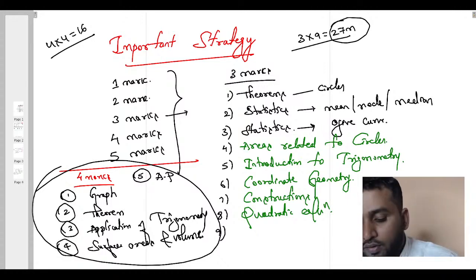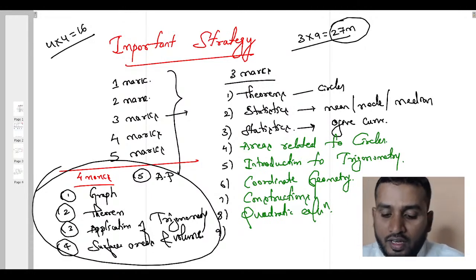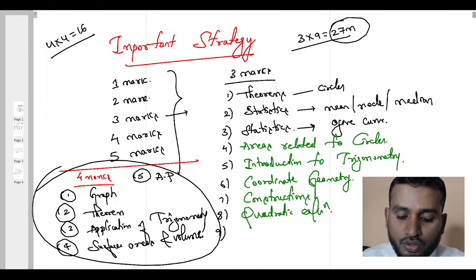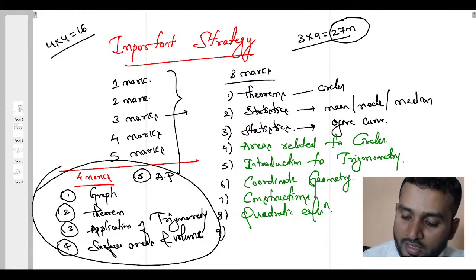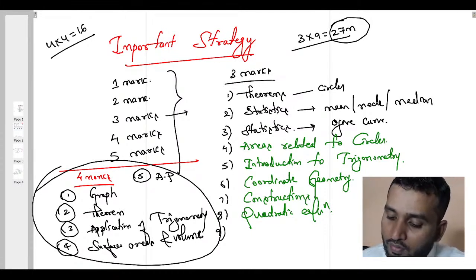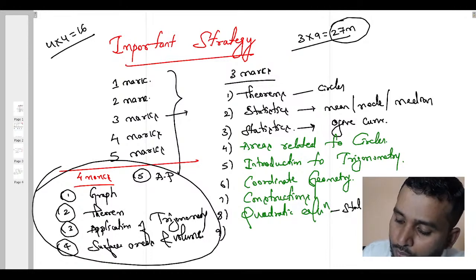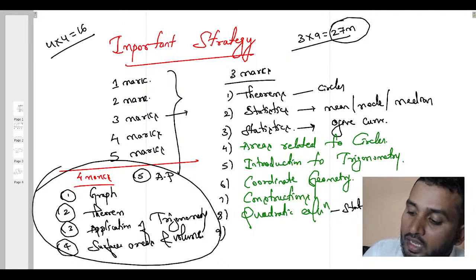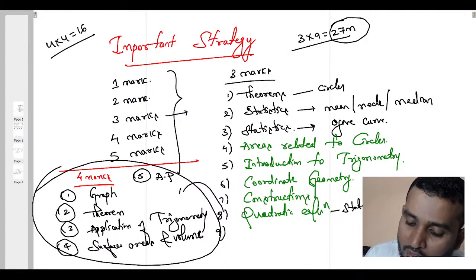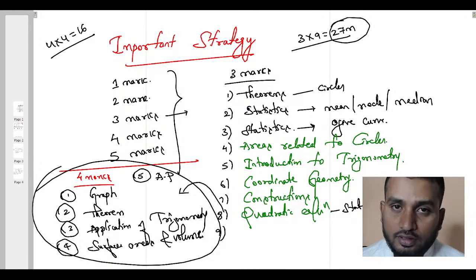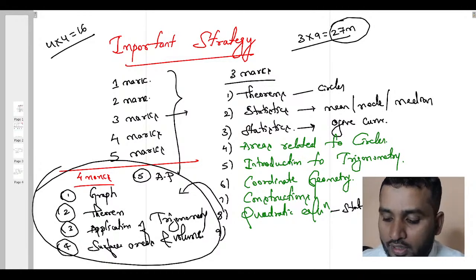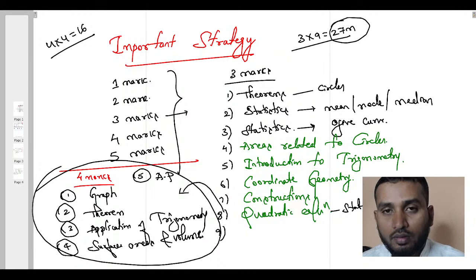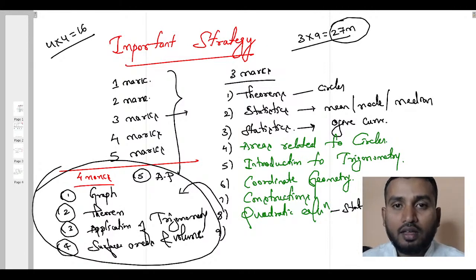Understood? Any of these questions can be asked. If any question is picked for 5 marks, the rest of the questions can be picked for 4 marks. And also there is a chance that a quadratic equation statement problem, can you see this, even this question can enter into this category. There is a high chance that even a quadratic equation statement based problem can be asked, either for 4 marks, not for 5 marks, most probably in 4 marks.